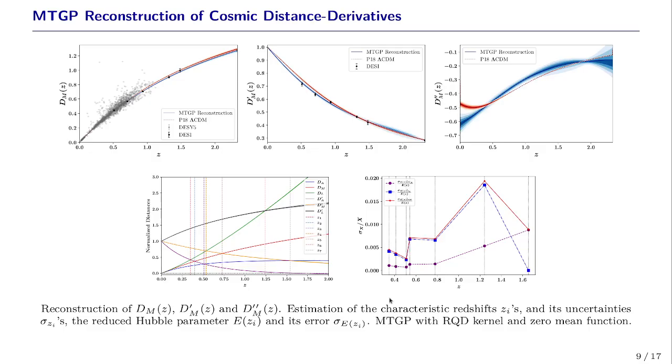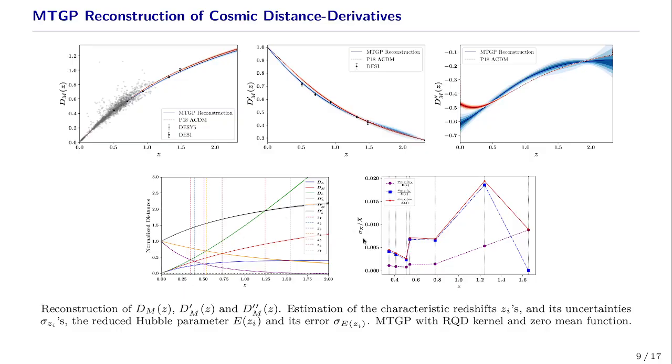In the upper panel, we have shown plots for the co-moving distances, the first derivative and the second derivative. This is with the multitask Gaussian process regression, and here we have shown the results with the rational quadratic kernel. We can use other kernels, which have been tested in our work. Here we have shown the estimates for the characteristic redshifts and their uncertainties that we have obtained.